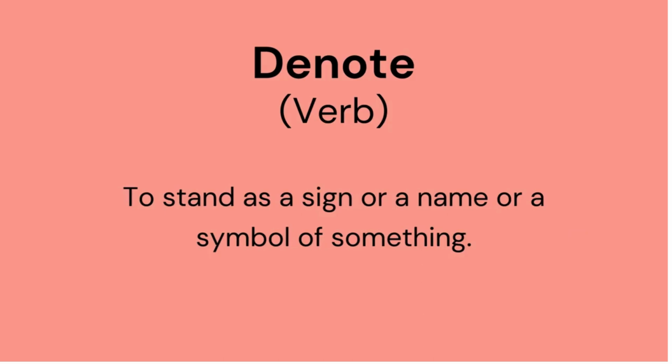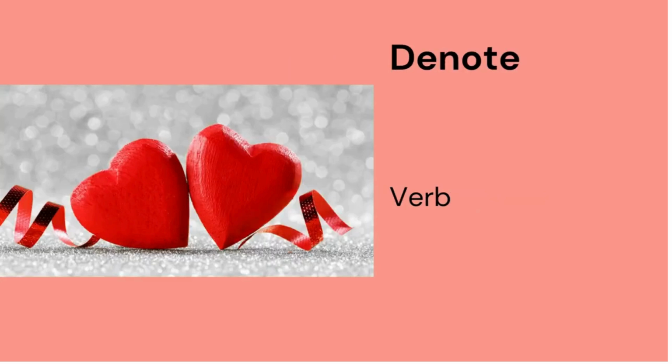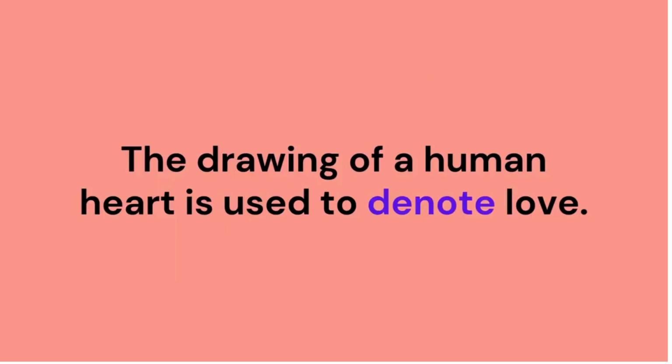Denote. Denote is a verb, and it means to stand as a sign or a name or a symbol of something. One of the most famous symbols in the world is the heart symbol, right? And this does not denote your heart. This denotes your feeling of love for your girlfriend or boyfriend. The drawing of a human heart is used to denote love.